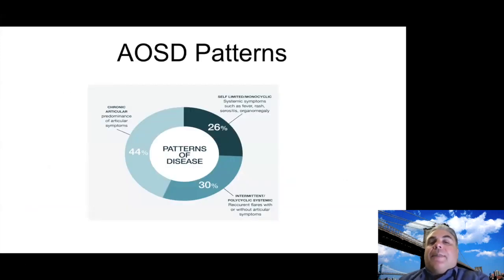I mean, we've been talking about the patterns. I think that's evolving too. I think we try to simplify it more as systemic and articular, and that may help. But you know, traditionally, we were talking about the oligoarticular, the monocyclic, polycyclic, and the chronic articular, and of course, the huge overlap between them. But sometimes it can help us prognosticate. Next slide.